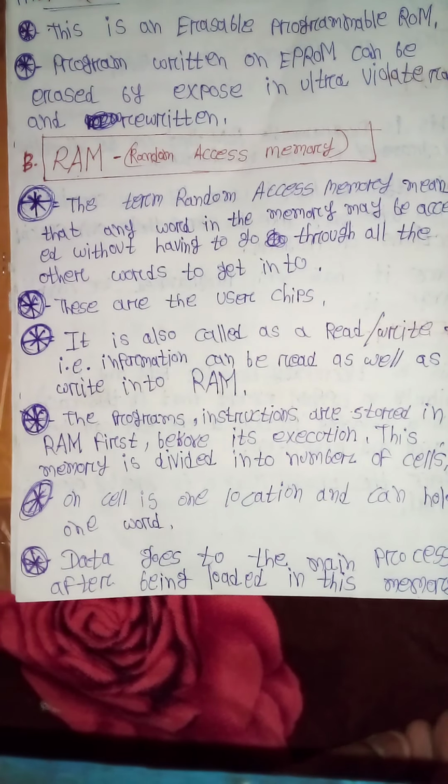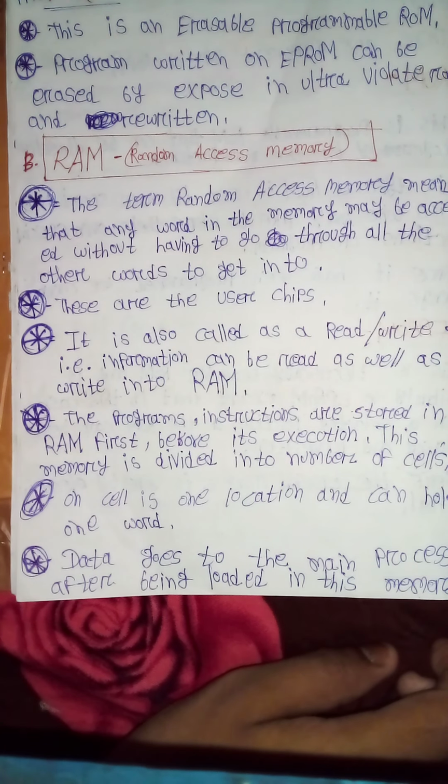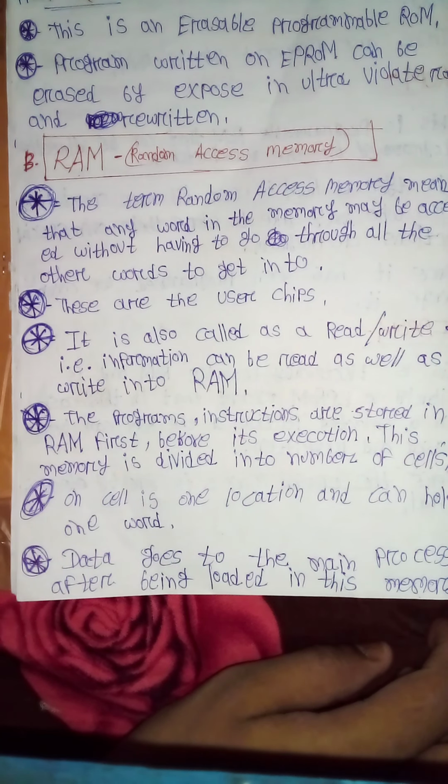EPROM. This is erasable programmable ROM. Program written on EPROM can be erased by exposing it to ultraviolet light and rewritten. RAM, random access memory.